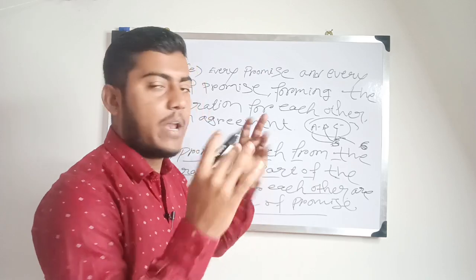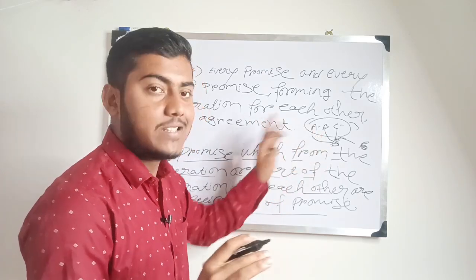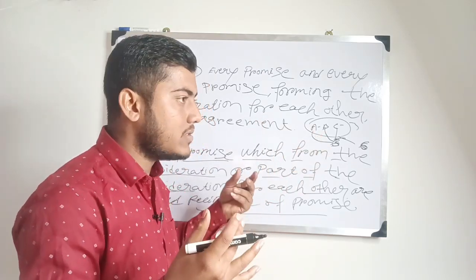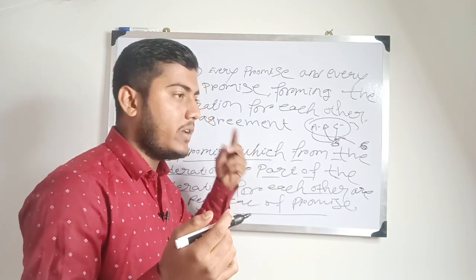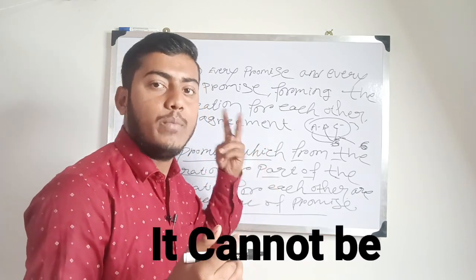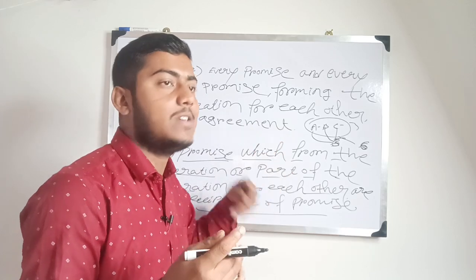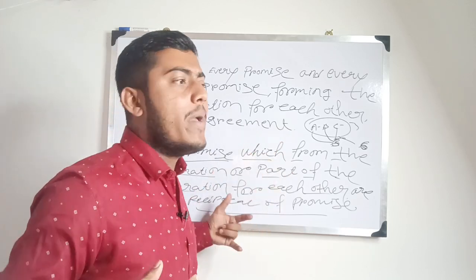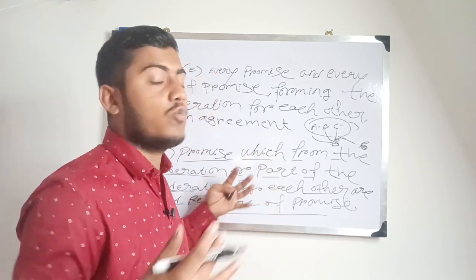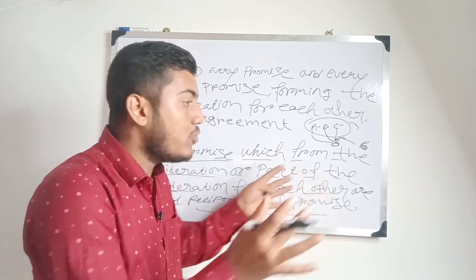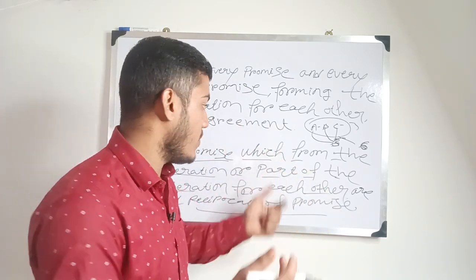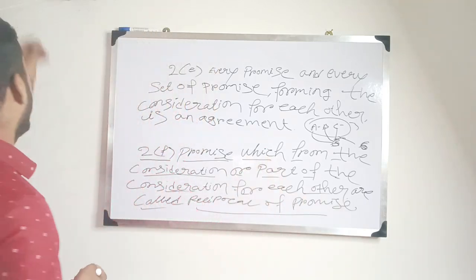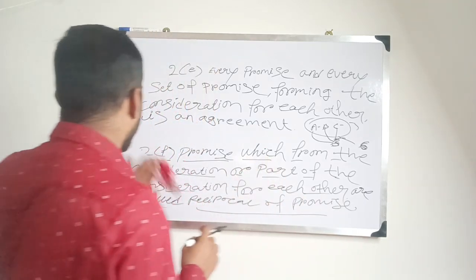It can be a marker, it can be anything. The number of persons can be 2, 3, 4 or 5. It depends on the persons who make an offer and who are ready to accept that offer. So that is called a reciprocal promise. I hope you understand the reciprocal promise.